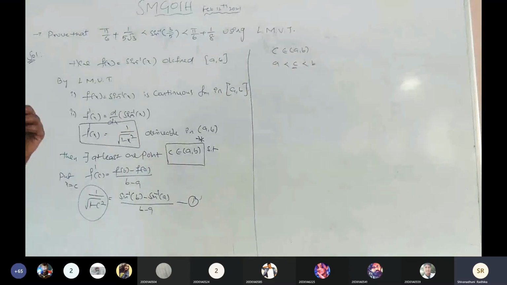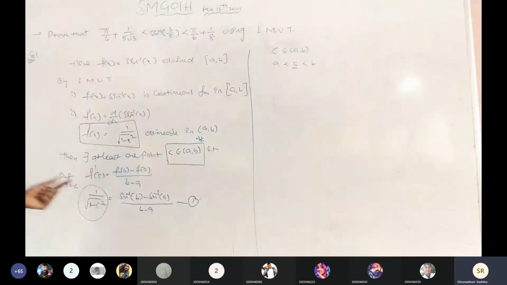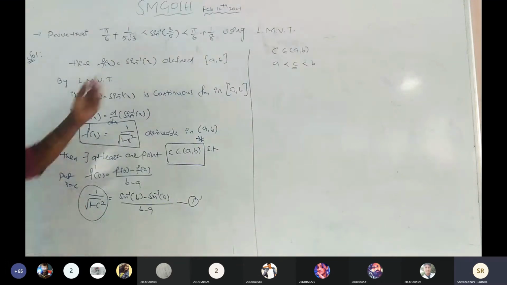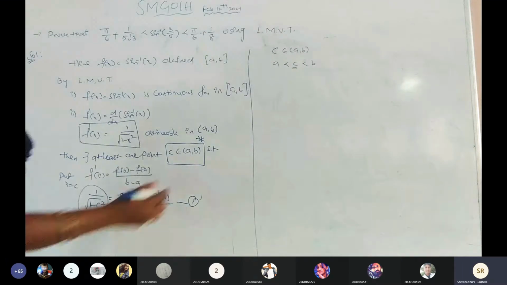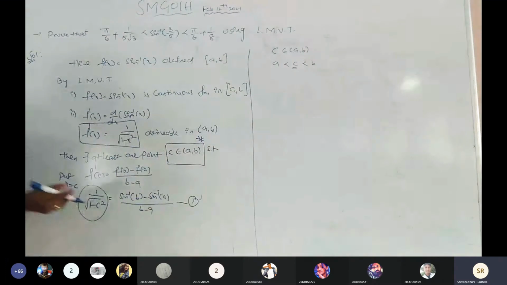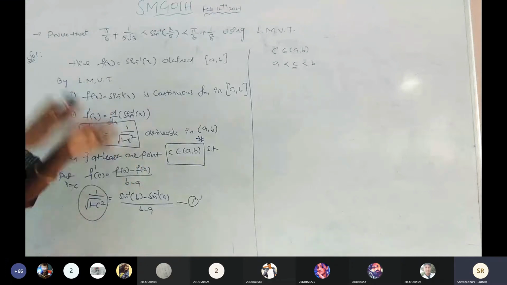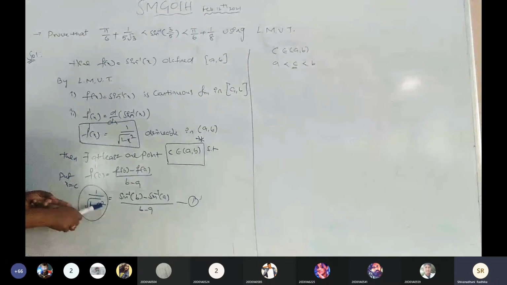What are the operations required to change c into 1 by under root of 1 minus c square? నేను ఏం చేస్తాను ఇప్పుడు ఈ మిడిల్ లో ఉన్న c ని కాస్త 1 by under root of 1 minus c square గా చేంజ్ చేస్తాను. Is it clear? దానికి కావాల్సింది ఏదైతే ఉంటుందో రిక్వైర్మెంట్స్ I am going to apply right now. Is it clear? See, 1 by under root of 1 minus c square.